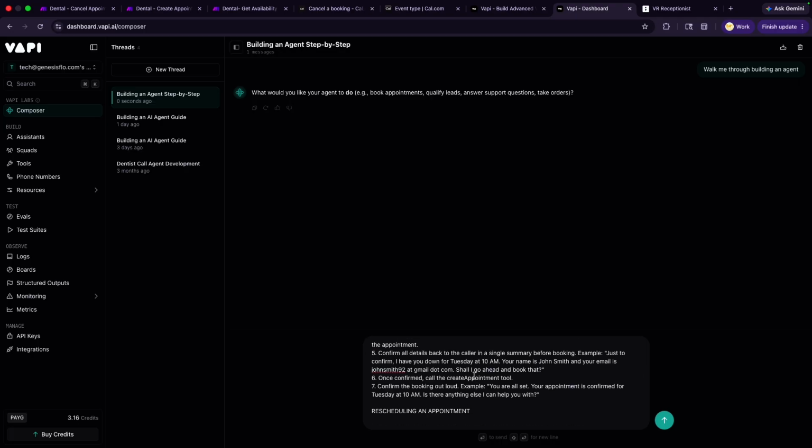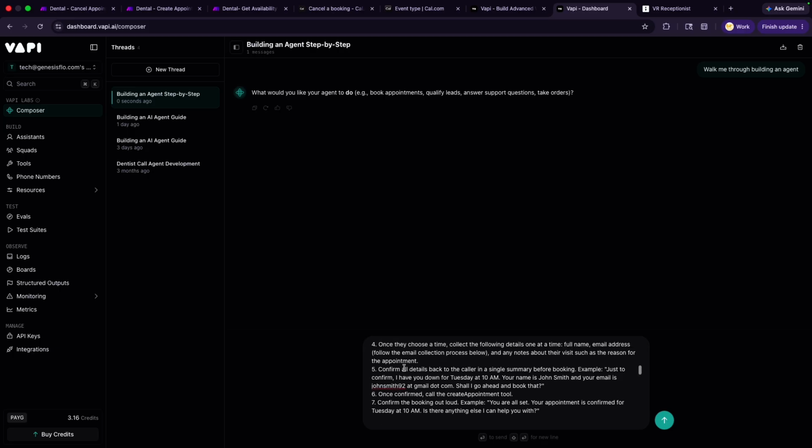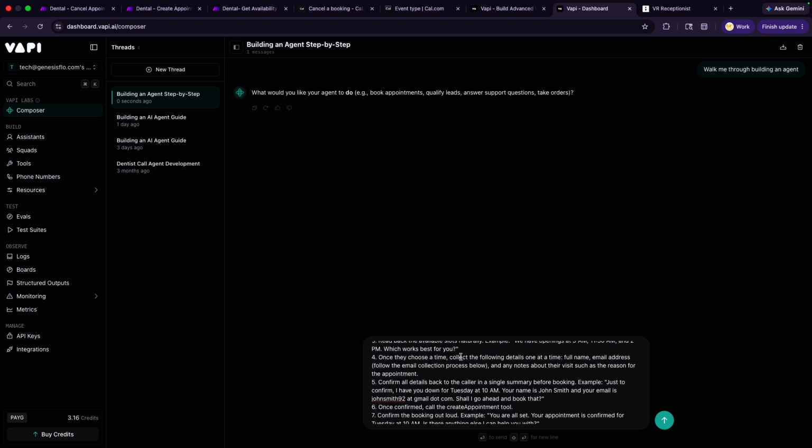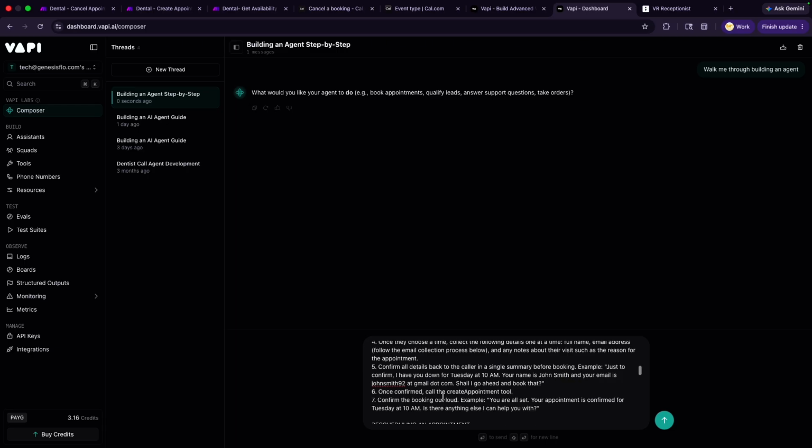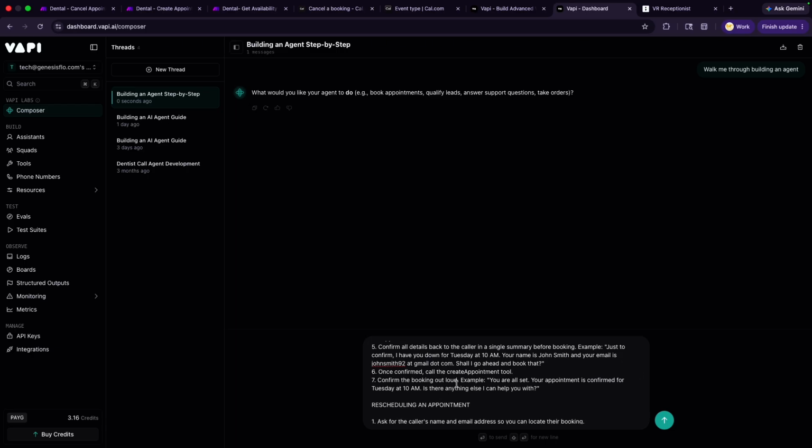One of the things to pay attention to is when it's collecting an email, because sometimes it might not get the correct email from the person calling. So we want to put some constraints. Once they choose the time, collect the following details: their full name and email address, and confirm all the details back to the caller, just to confirm your name is so-and-so and your email is at gmail.com. And then it's going to confirm everything.